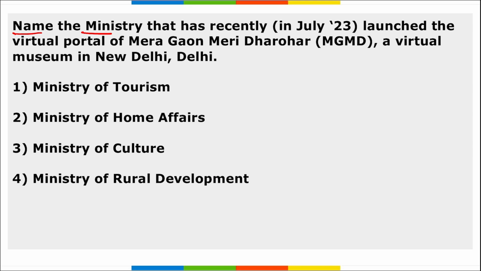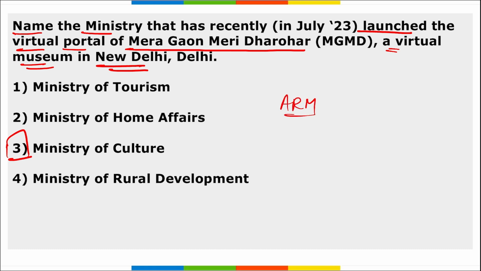Next, name the ministry that recently launched the virtual portal of Mera Gaon Meri Dharohar, a virtual museum in New Delhi, India. Right. So this was launched by which ministry? Ministry of Culture. Right. That is Mera Gaon Meri Dharohar. This is a virtual museum in New Delhi. Correct. Remember, Arjun Ram Meghwal ji launched this portal. This is a virtual museum.